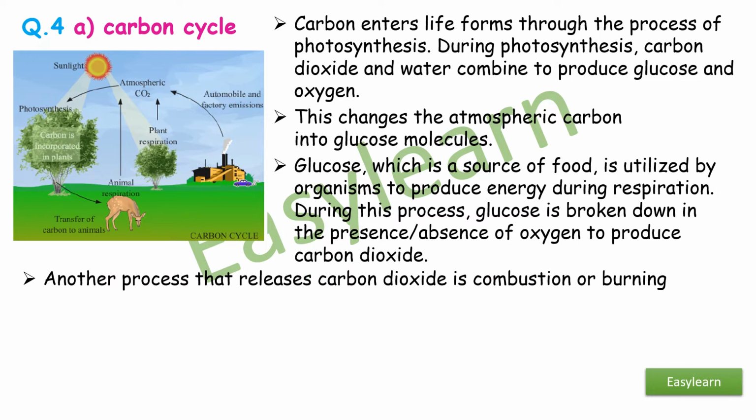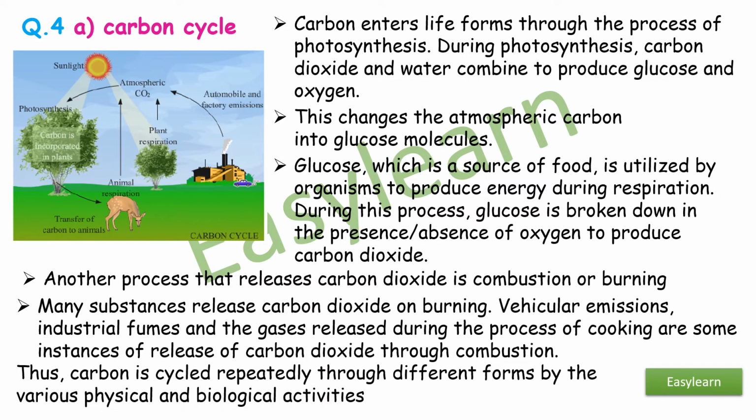Another process that releases carbon dioxide is combustion or burning. Many substances release carbon dioxide on burning. Vehicular emissions, industrial fumes, and the gases released during the process of cooking are some instances of release of carbon dioxide through combustion. Thus, carbon is cycled repeatedly through different forms by the various physical and biological activities.